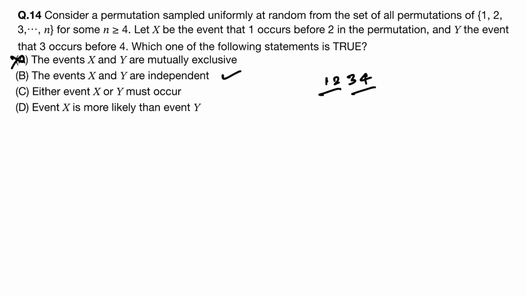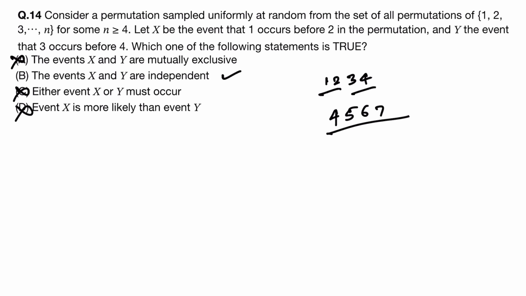Either event x or y must occur. No, that is not the case. There are n numbers now, so it can be 4 5 6 7. This is also possible. Even x is more likely than y. No, both have equal probability. Just see now the b condition.